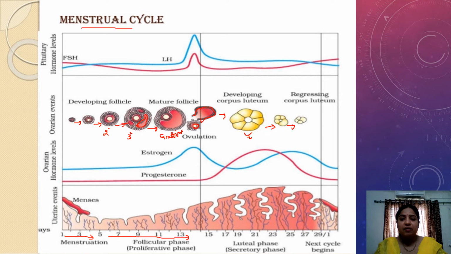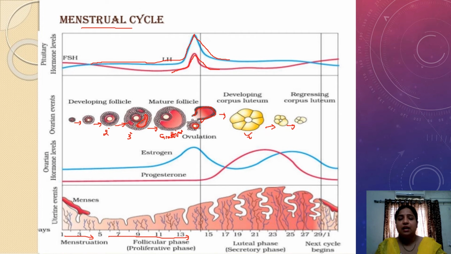Now, what is the function of hormones in the menstrual cycle? If you see, at the time of menstruation, the follicle stimulating hormone as well as the luteinizing hormone are not synthesized. Later on, when there is ovulation, there is an LH surge, the maximum increase of luteinizing hormone, as well as the maximum increase of follicle stimulating hormone.